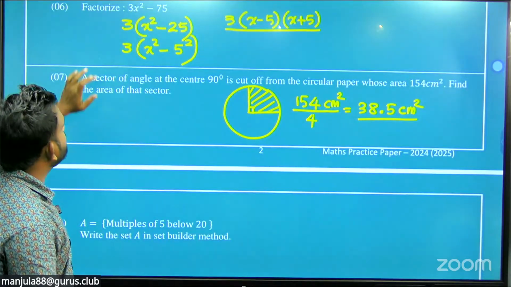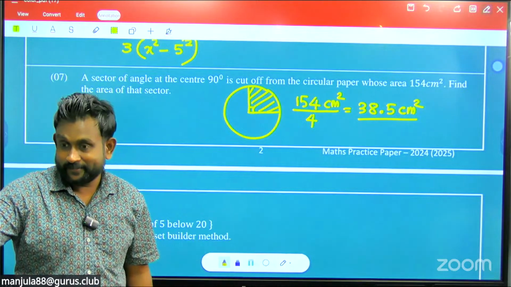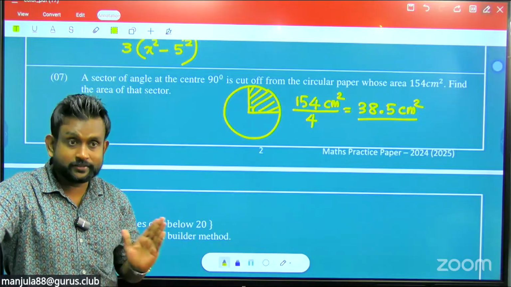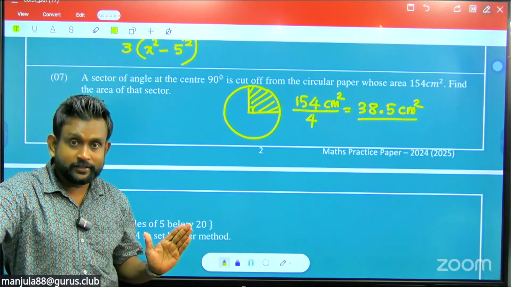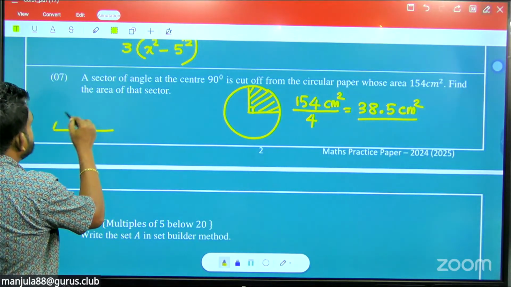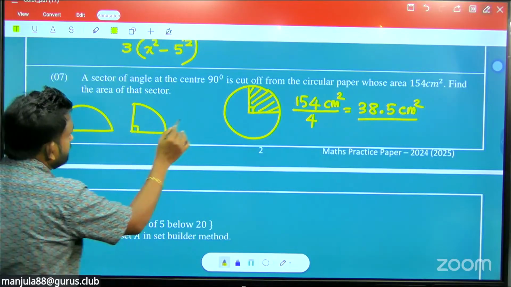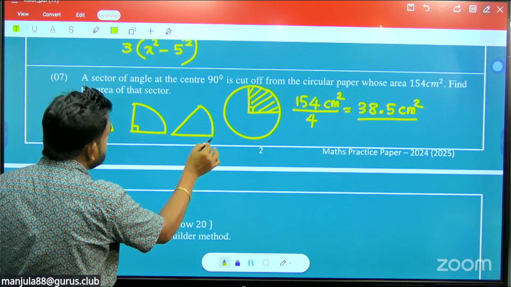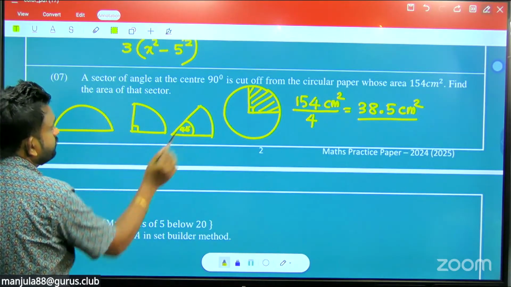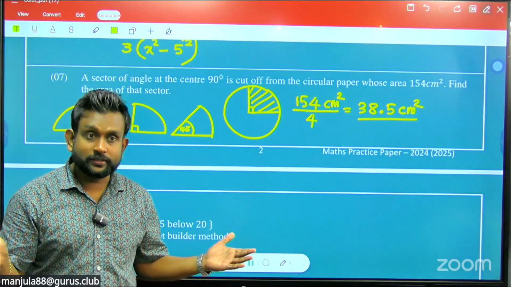So as I mentioned, in the first paper on the 24th of March, maths is there. What are the sectors you have available in the first paper? These are the three sectors available. Out of these three, one is there, for practice of the area and the perimeter, arc length, 45. So only these three.